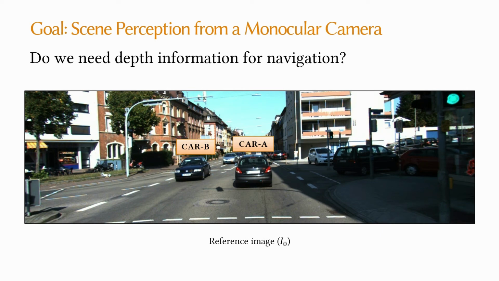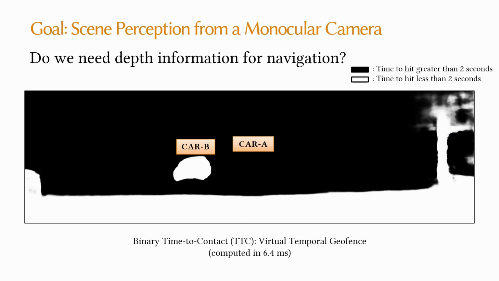And what if given these two images, we provide an output like this? The result shows a virtual temporal geofence that our approach estimates. Instead of estimating which object is closer or farther, we directly estimate which object will hit us within a specified time threshold, let's say 2 seconds, if current trajectories were to continue. We call this virtual temporal geofence a binary time to contact map, which our approach estimates at over 150 frames per second.